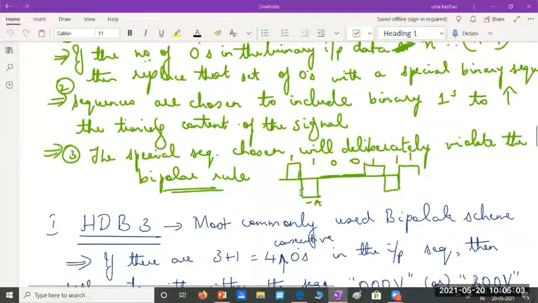So what do I mean by violate? In the bipolar rule, ones are represented with alternate voltage levels. So whenever I have ones, I'll be representing them with alternate voltage levels. But if I'm going to use a replacement pattern to overcome a sequence of zeros, in that replacement pattern I will wantedly violate this bipolar rule.